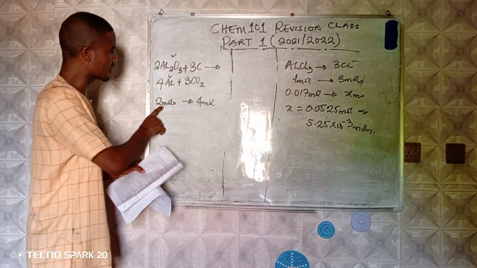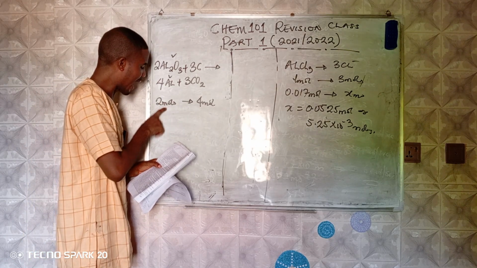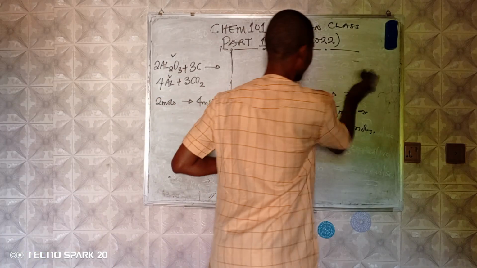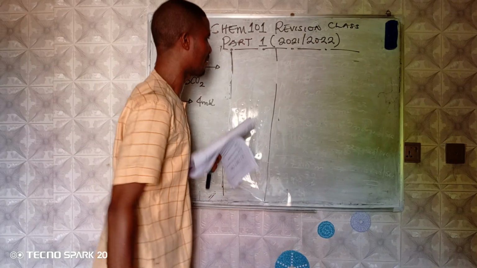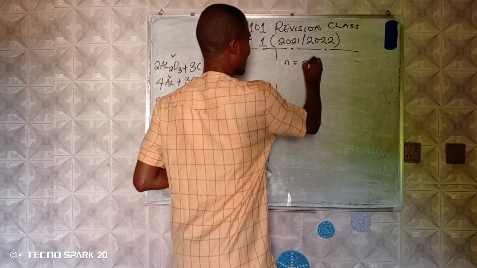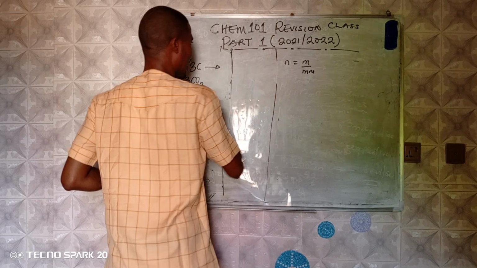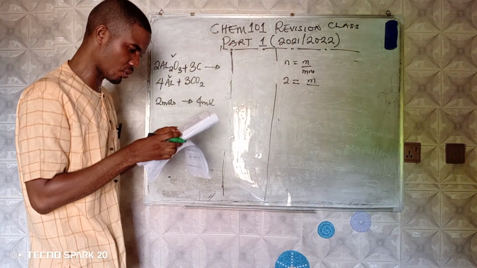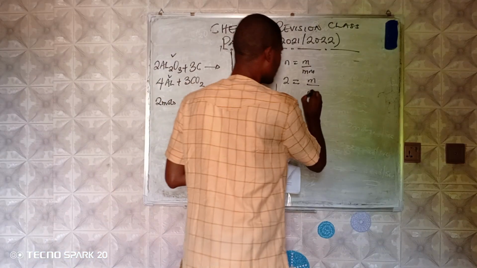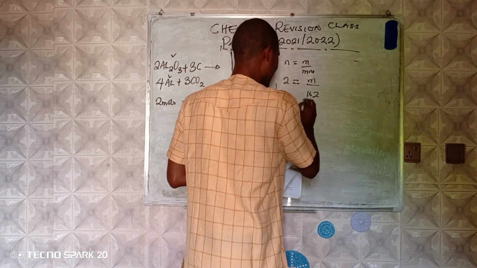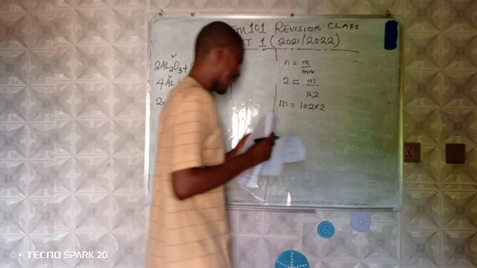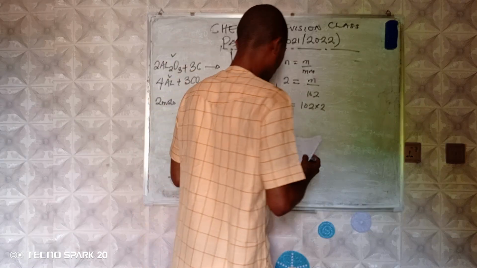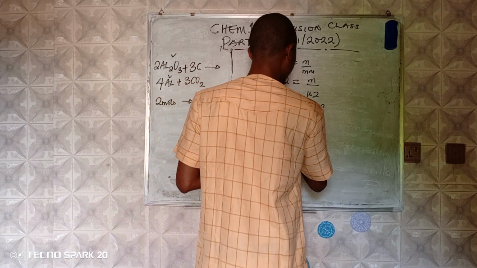Now, if I have 2 moles of aluminum oxide, what will the mass be? Remember, we have that amount is equal to mass over molar mass. If we have the amount to be 2, and the molar mass of aluminum oxide was given to us as 102, then mass will become 102 times 2. And when you do 102 times 2, you are going to have 204.